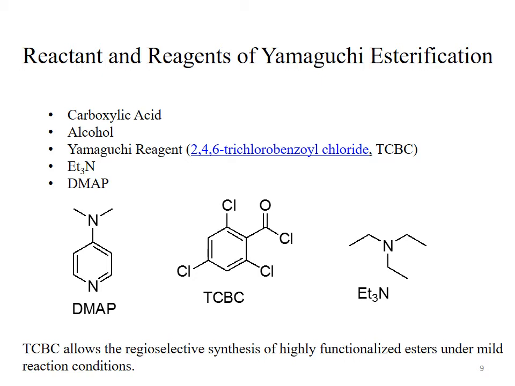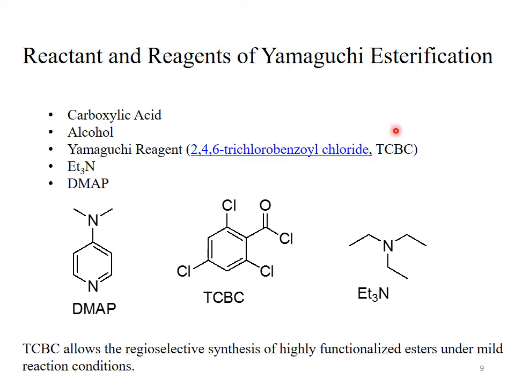DMAP, dimethylaminopyridine. This is the structure of dimethylaminopyridine. This is the structure of the Yamaguchi reagent, that is TCBC, trichlorobenzoyl chloride, and this is triethylamine. This will act as a base. TCBC allows the regioselective synthesis of highly functionalized esters under mild reaction conditions.